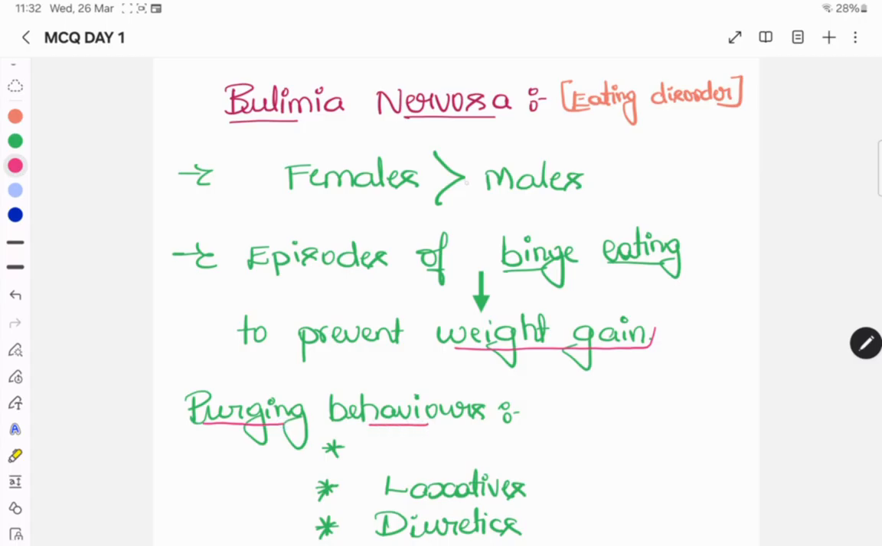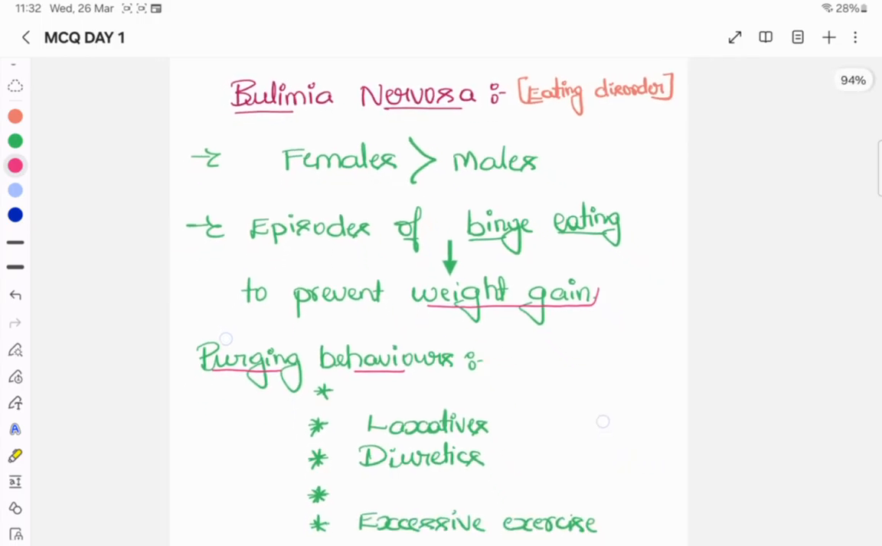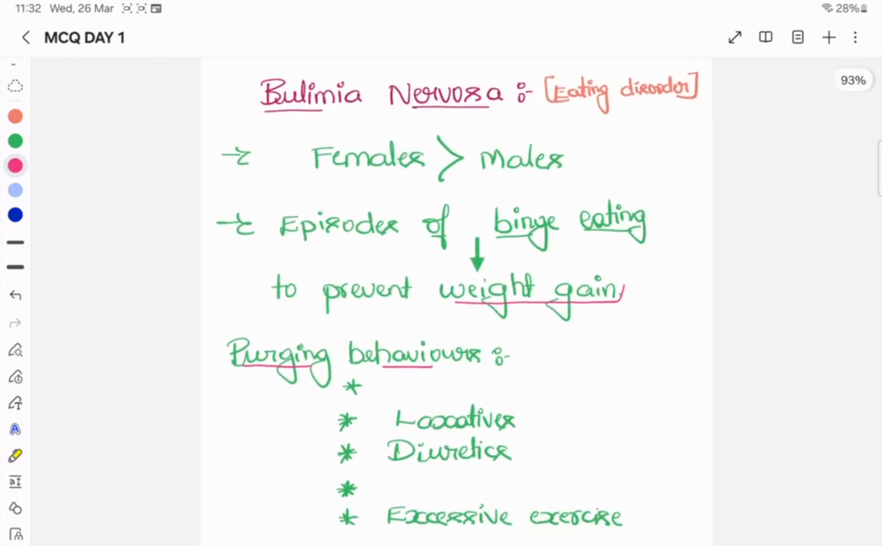So it is more common among females, first point. Second point is they have episodes of binge eating, meaning they eat a lot of food items. After that they feel bad about the binge eating. Then, in order to prevent weight gain, they exhibit purging or compensatory behavior. The first aspect is self-induced vomiting.